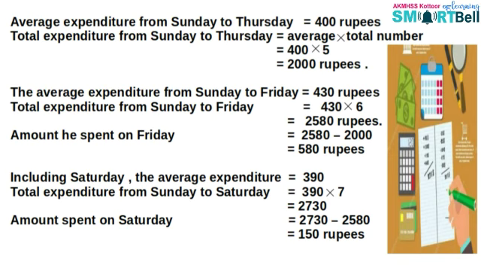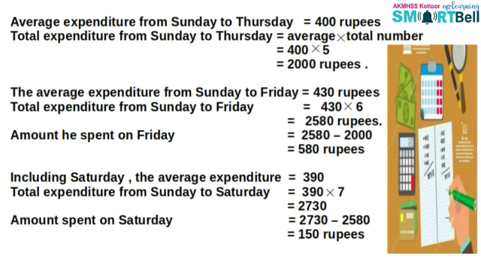So, total expenditure from Sunday to Friday is equal to 430 into 6, that's equal to 2580 rupees. So the amount he spent on Friday is equal to 2580 minus 2000, that's equal to 580.